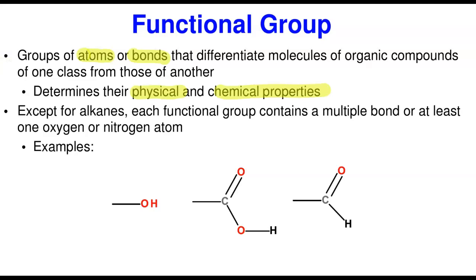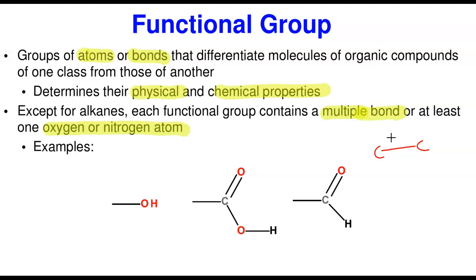These are all the information we get when we recognize the particular functional group in that class of organic compound. Except for the alkanes, each functional group must contain at least a multiple bond or an oxygen or nitrogen atom. At times, when I give my students questions to identify a functional group and they tell me this is an alkane, I usually grade it. Alkanes are known by having carbon-to-carbon single bonds that are completely saturated. That is okay. But in the true sense, the alkanes do not have any functional group.